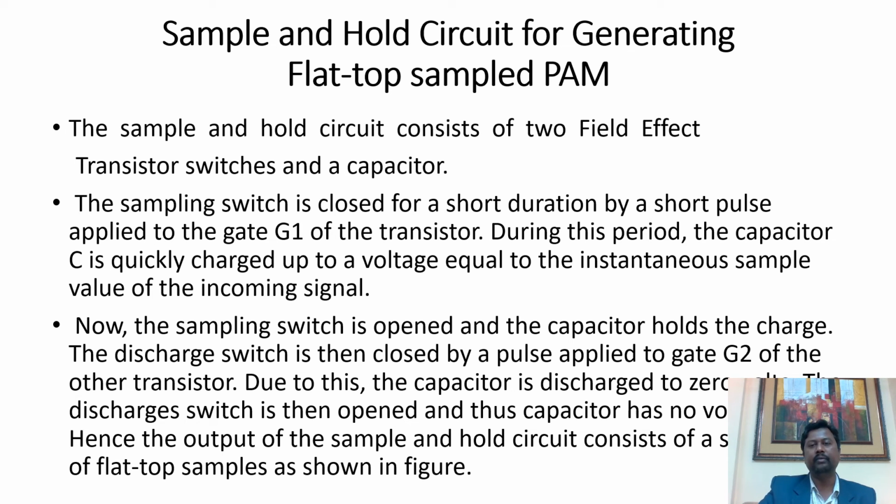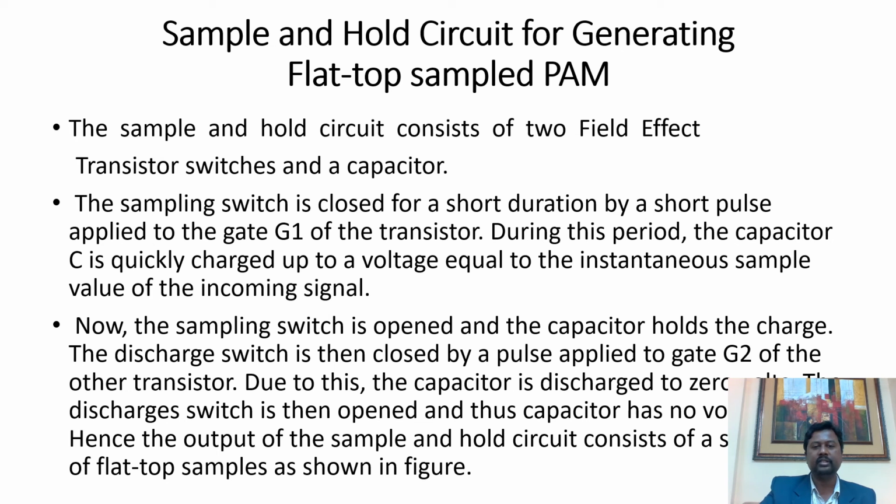So here is the overall explanation of the sample and hold circuit. I am just reading it out. The sample and hold circuit consists of two field effect transistor switches and a capacitor. The sampling switch is closed for a short duration by a short pulse applied to the gate G1 of the transistor. During this period, the capacitor C is quickly charged up to a voltage equal to the instantaneous sample value of the incoming signal. Now the sampling switch is open and the capacitor holds the charge.